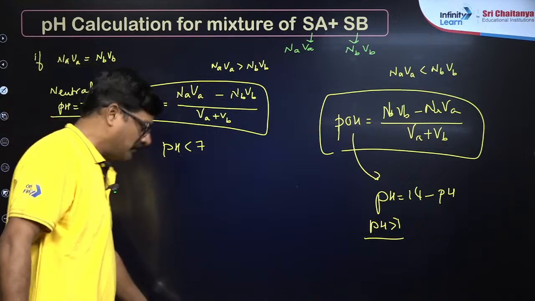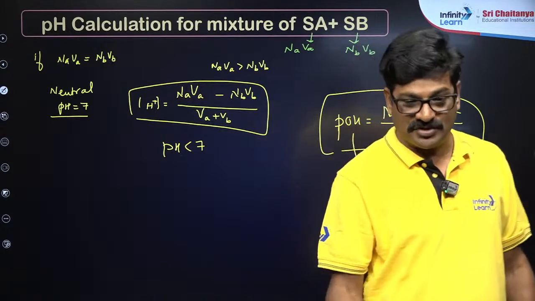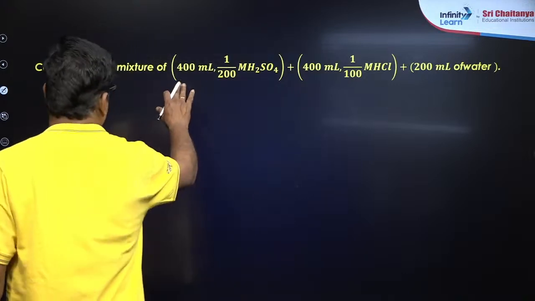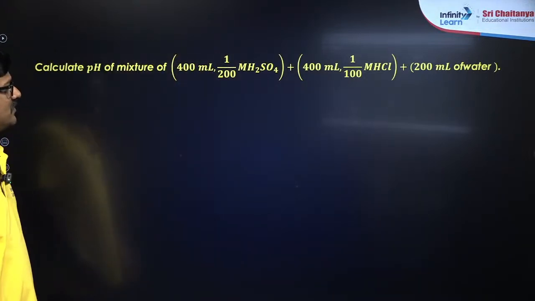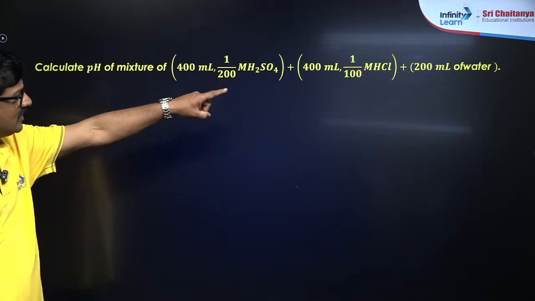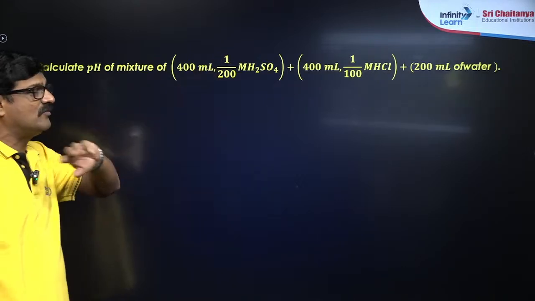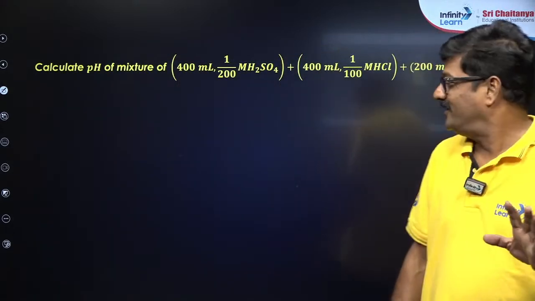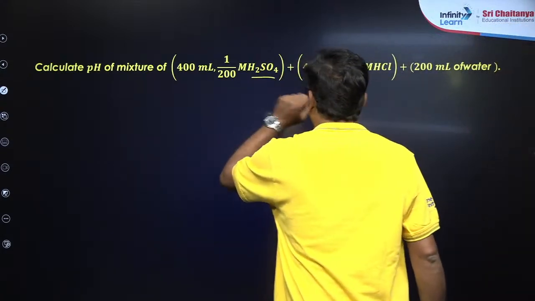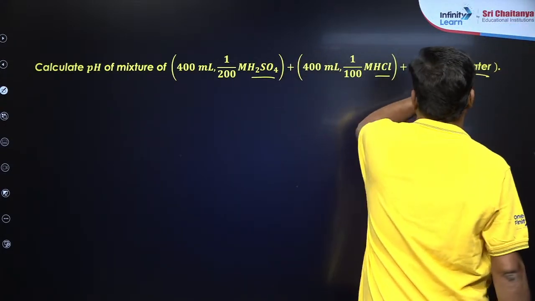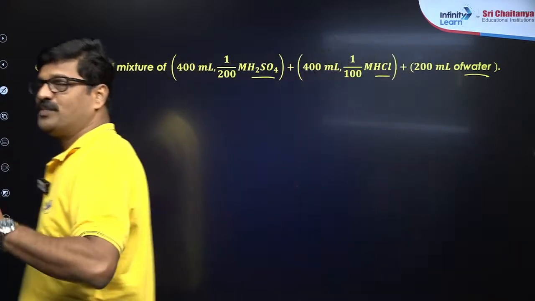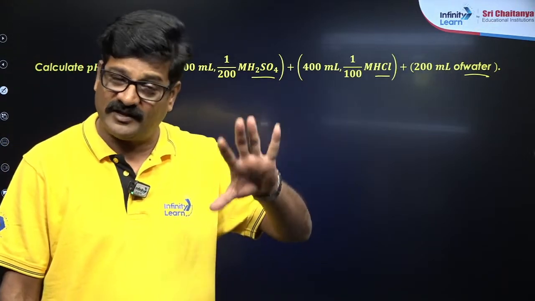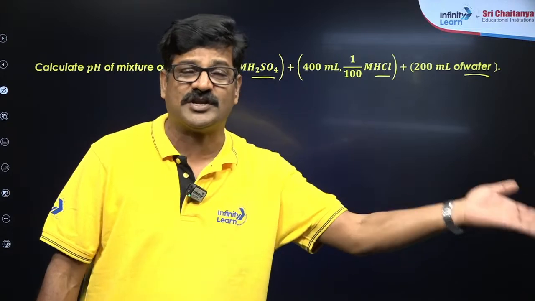Let's go into the pH of the weak acids and a mixture of these two. Now calculation of a mixture of 400 ml 1 by 200 molar H2SO4, 400 ml 1 by 100 molar HCl and 200 ml of water. So this is the mixture. How to calculate pH? This is an acid and this is an acid and this is just dilution with water. So the total H plus ion activity has to be calculated, that is the strategy. And after finding the total H plus, take its negative logarithm, pH will come.